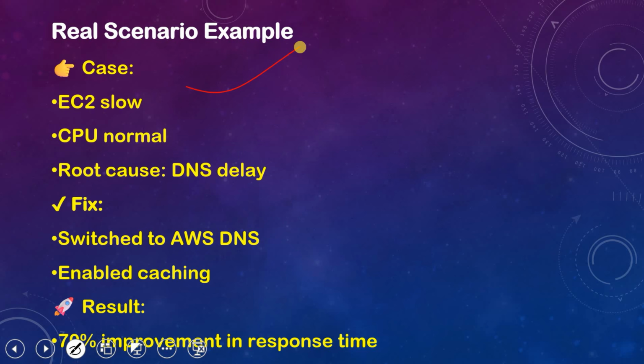A real scenario example: suppose our EC2 instance is slow, CPU is normal, and the root cause we find is DNS delay. How did we fix this? We switched to the AWS DNS, right? Enabling cache resulted in a 70% improvement in response time. Obviously, we fixed the issue almost permanently.